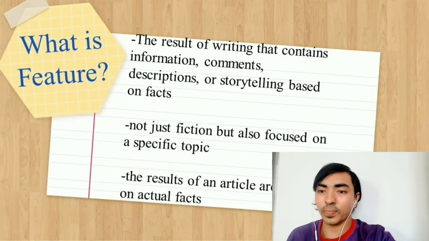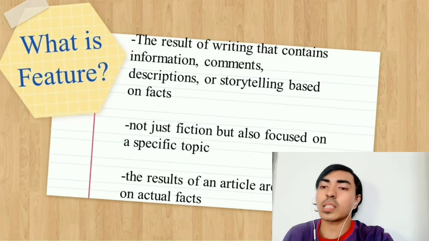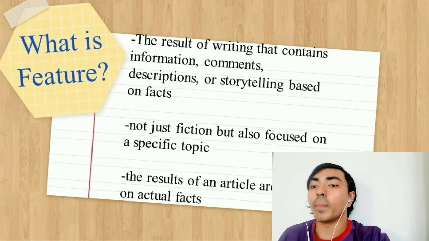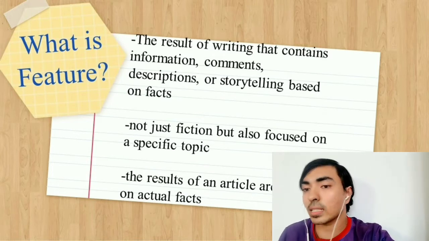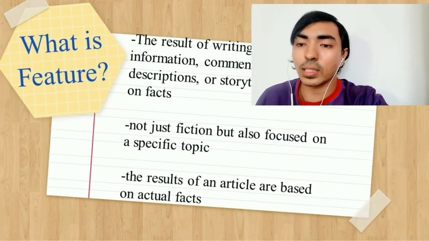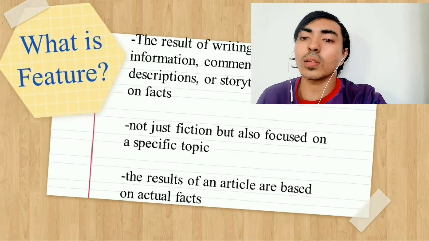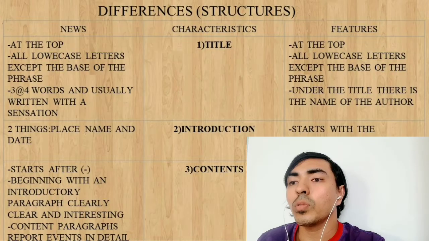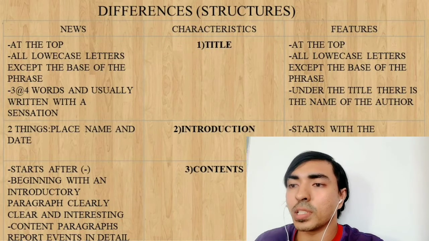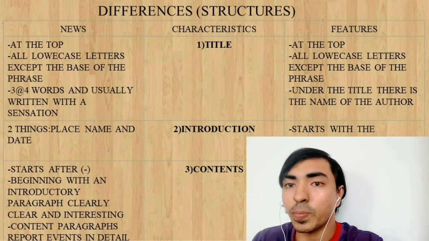What is a feature? Okay, a feature is an essay or writing that contains information, comments, descriptions, or storytelling about something that is usually based on real facts. It is not fiction, but focuses on a specific topic. Usually, the results of an article are based on real facts. Now, we see the differences between news and features on the structure aspect.